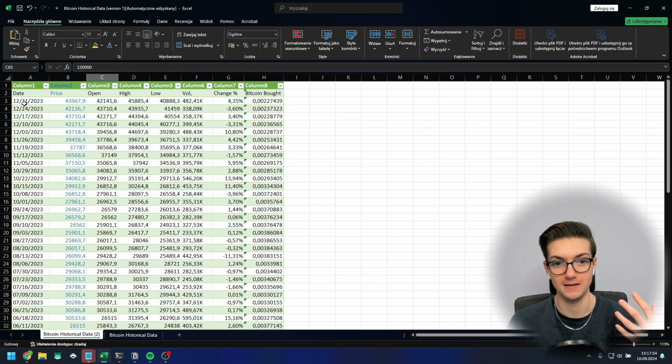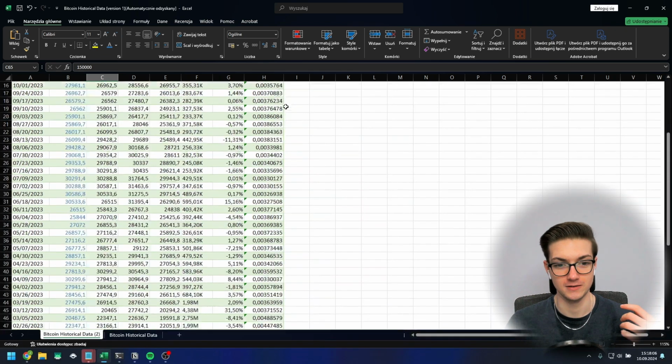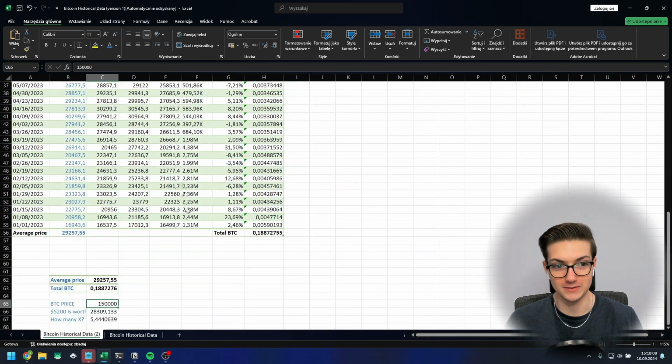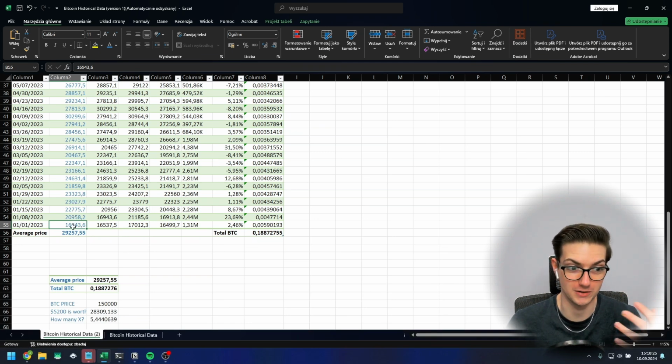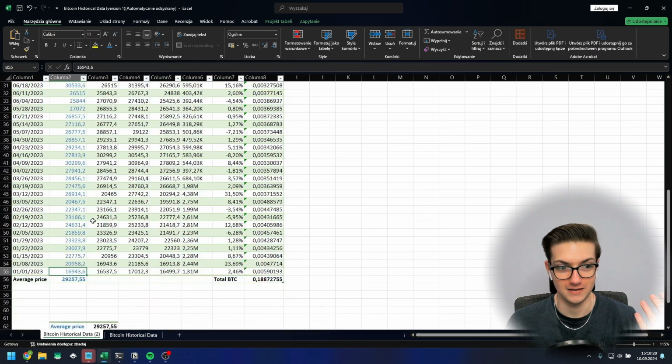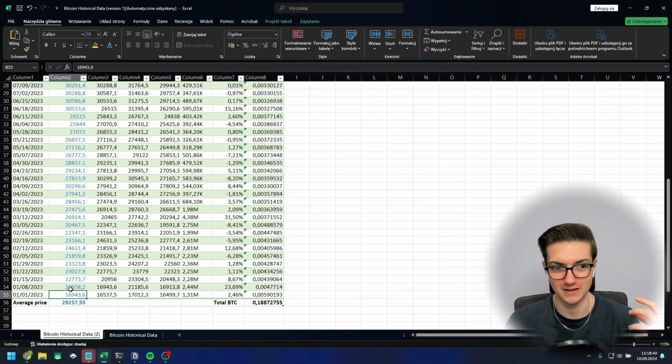And in this example, we are investing $100 every single week. So we buy $5,200 in an entire year. And thanks to dollar cost averaging, we brought the average price to about 29,000 US dollars. And obviously, you can clearly see that the price was much lower at the beginning of the year. So if you had this money available right there and then, it would make more sense to buy at this very low level rather than dollar cost averaging.